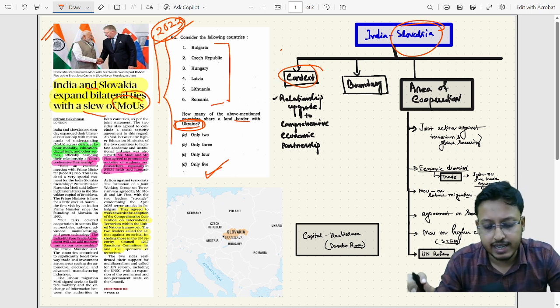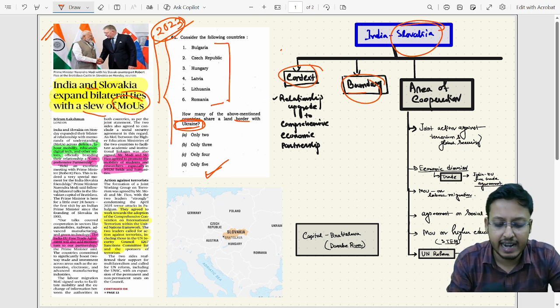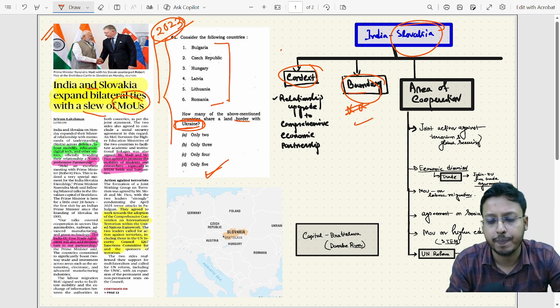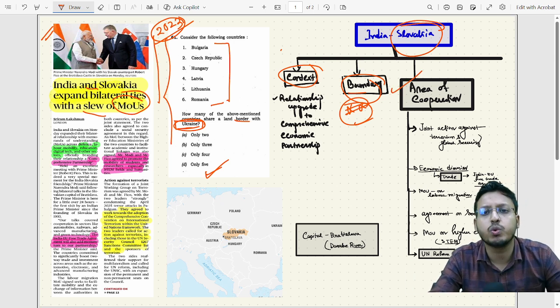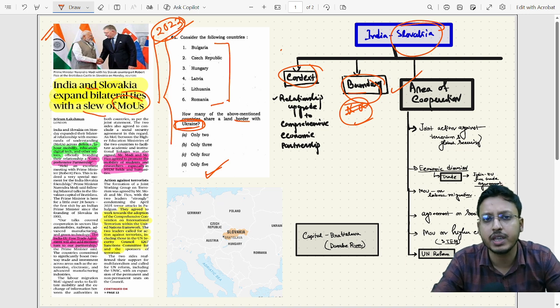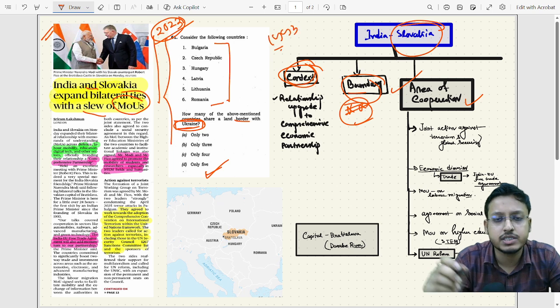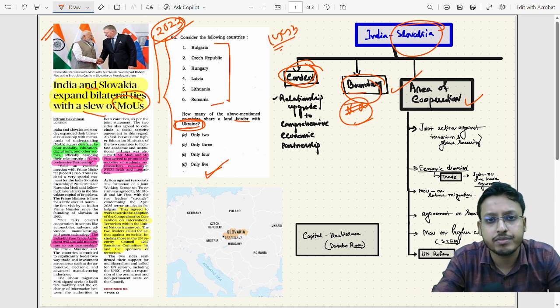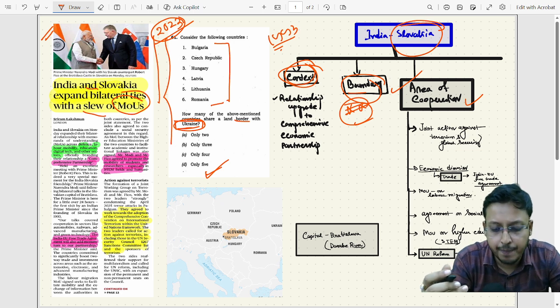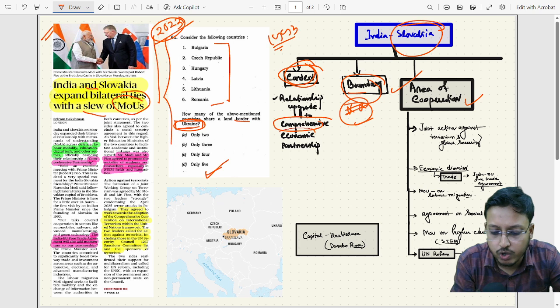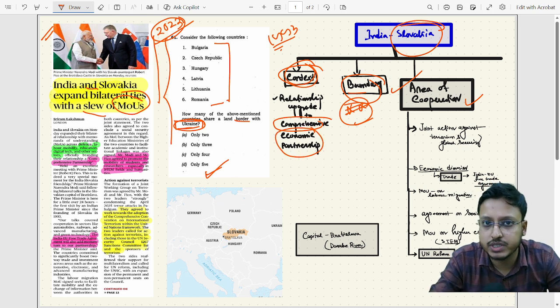First we'll understand the context, then we'll understand the boundary. That is the most important part. Questions can be asked from this, and then some areas of cooperation, which is mostly relevant for the mains, but you have to have a very overall idea about the area of cooperation. Okay, starting with the context. See, recently, after 1993, Prime Minister Modi became the first Prime Minister who visited Slovakia and signed a Comprehensive Economic Partnership Agreement. That was the news.